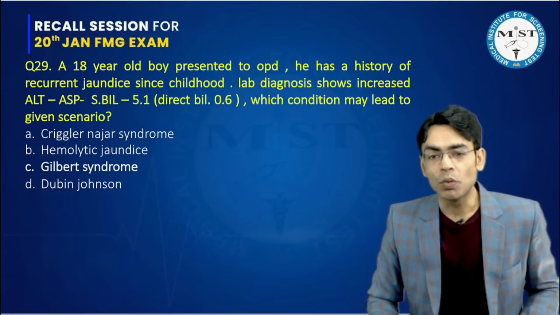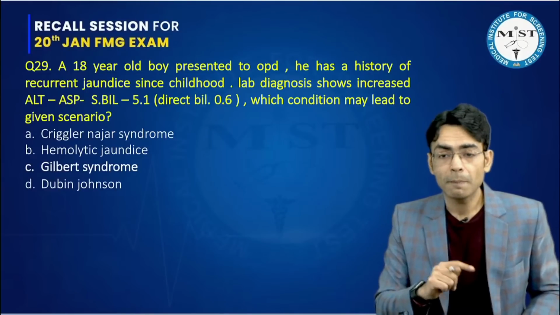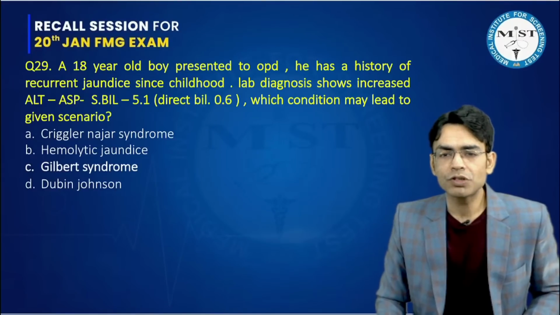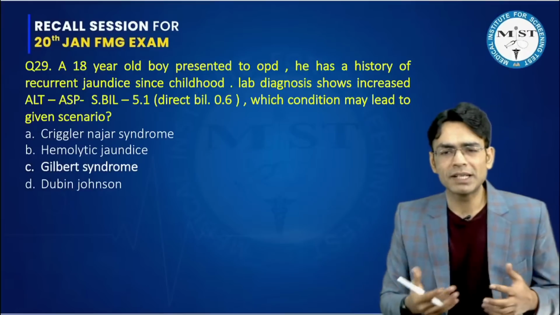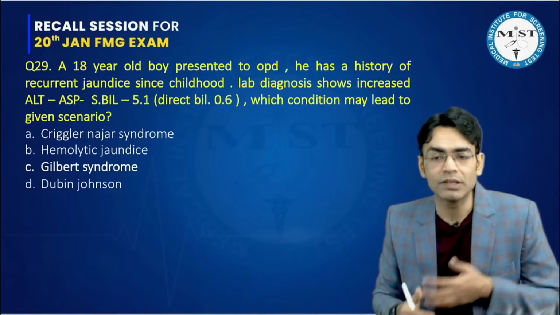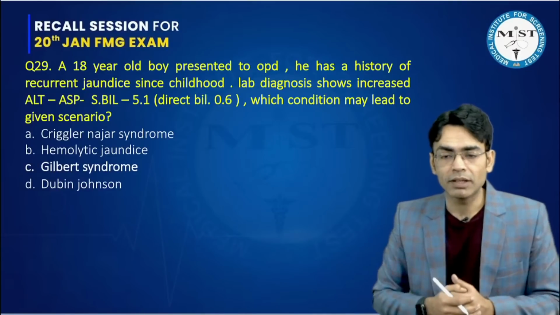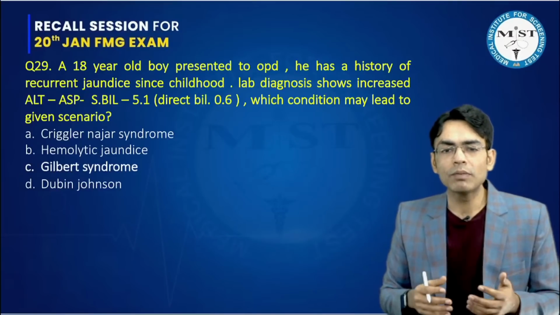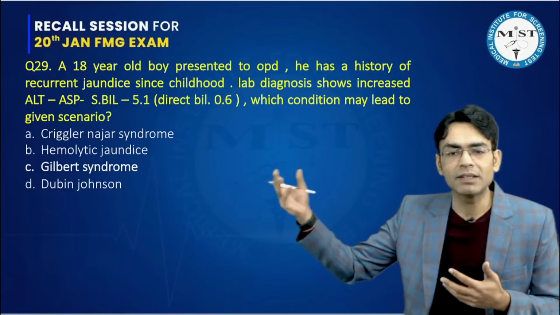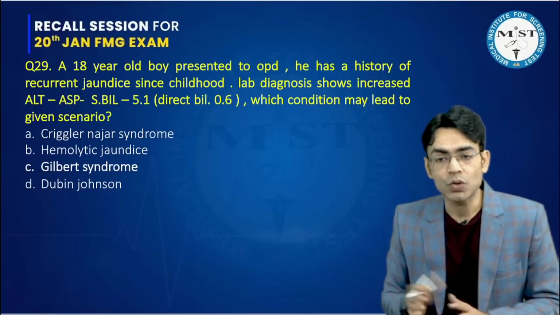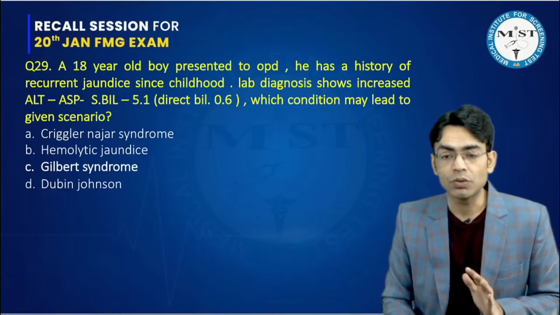An 18-year-old boy presented to OPD. He has a history of recurrent jaundice since childhood, but now he's 18 years old. Lab diagnosis shows increased ALT, AST. Some people said only increased ALT, AST was given, some said high levels of this were given. I don't know, you tell me in the comment section below what it was. Serum bilirubin was 5.1 milligrams per deciliter, and out of this, direct was only 0.6. So everything was indirect, unconjugated. Which condition may lead to this scenario?